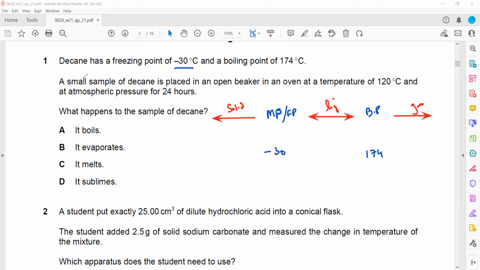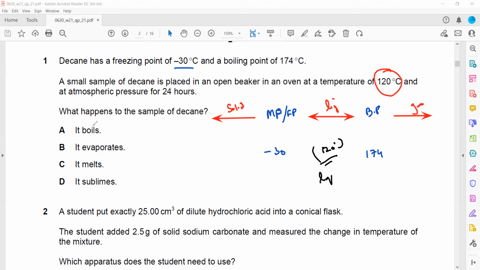So what happened? A small sample of decane is placed in an open beaker in an oven where the temperature is 120. So what will be the state where 120 falls? Between minus 30 and 174 lies 120. So what will be the state of this decane? It will be liquid.